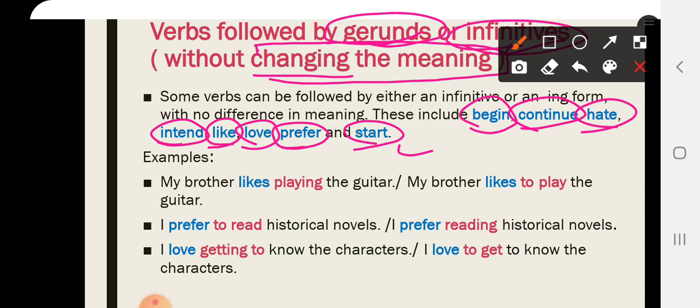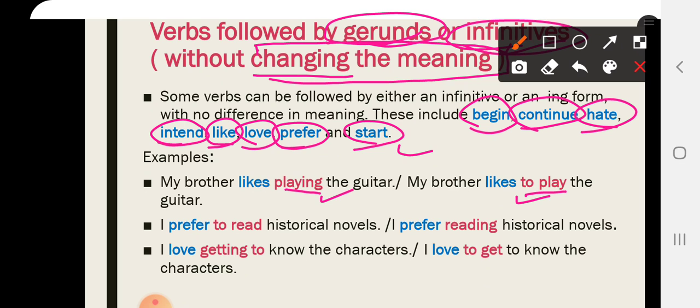Now let's move to these examples. My brother likes playing the guitar or my brother likes to play the guitar. Both are correct. There's no difference in meaning between them.